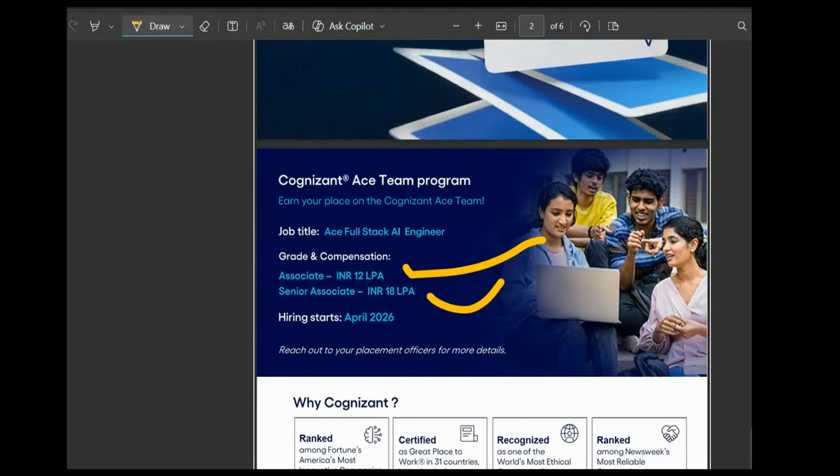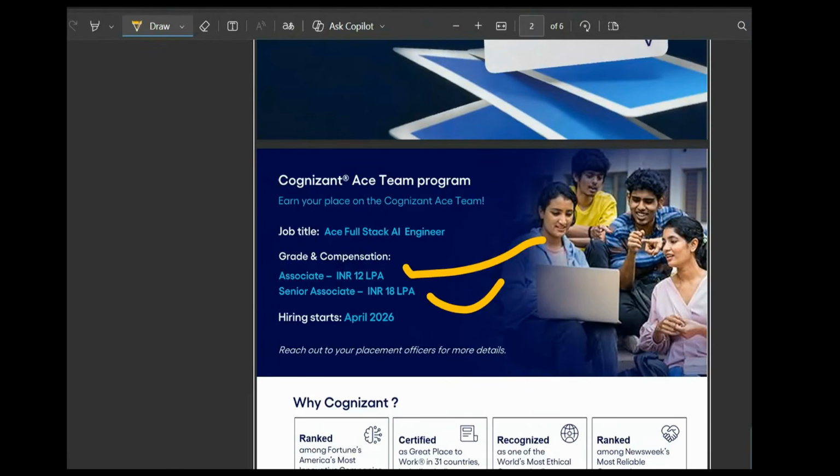Okay. Once selected, you will be onboarded as a full-time employee after completing your degree. And only one attempt is given for all assessments. Any malpractice or wrong information leads to direct disqualification, and the final decision is completely up to Cognizant. All communication will be sent only to your Superset registered email ID. That email must be personal and you should not change it until your full-time onboarding is completed.